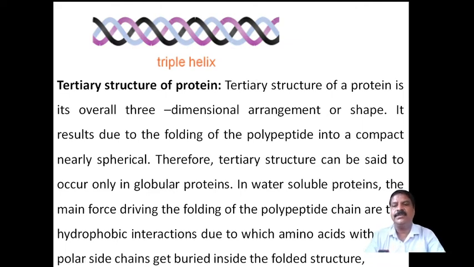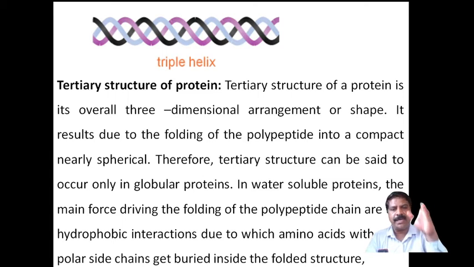Now come to the tertiary structure of the protein. The tertiary structure of the protein is the overall three-dimensional arrangement, or spatial three-dimensional arrangement. Therefore, it has a spatial arrangement. All molecules should be present and arranged in three dimensions. Suppose we are rotating that protein or that molecule, we can see all the parts of that protein.